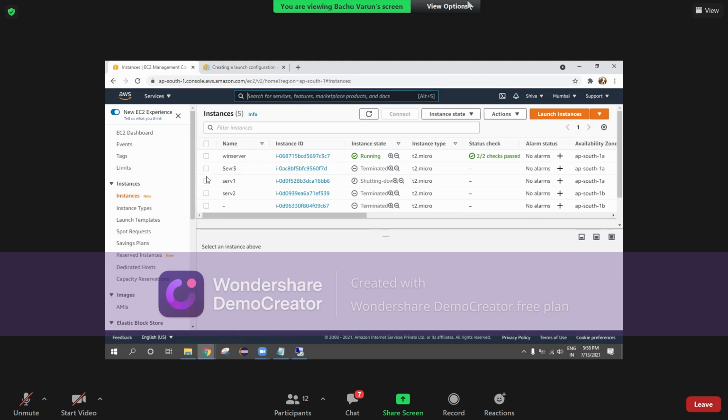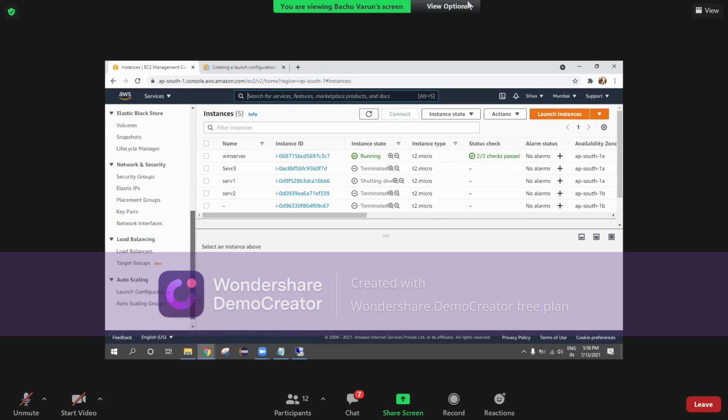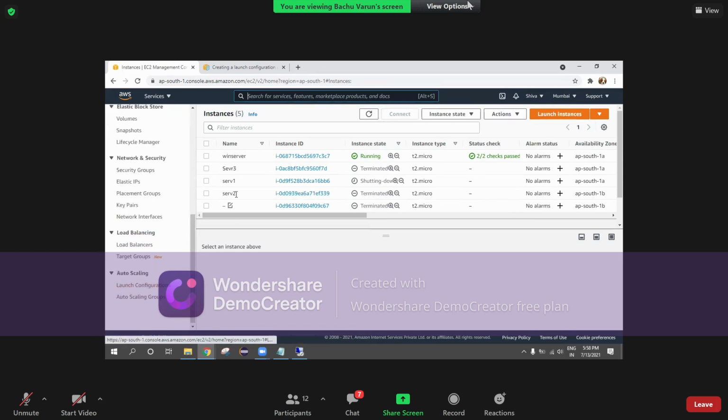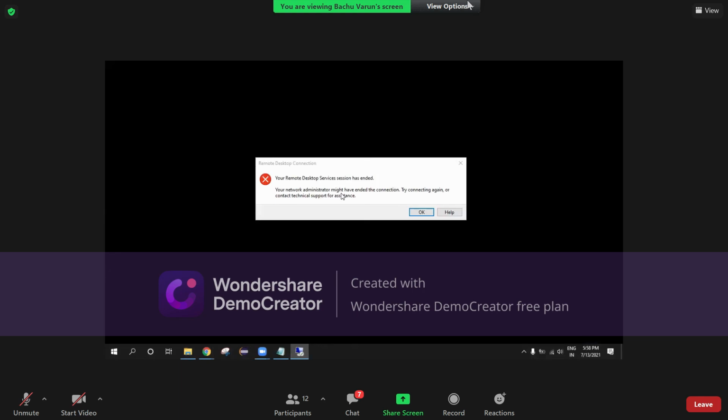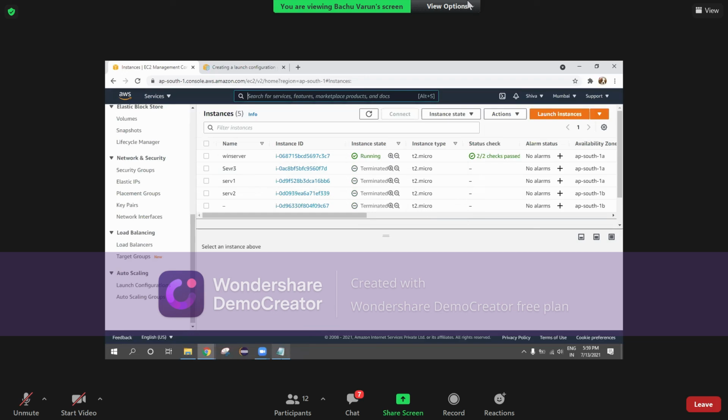When you try to delete them manually from this instances page, nothing got deleted. When you deleted it, automatically it is creating another one. But when you deleted it in the auto scaling group or launch configurations, everything is gone. Automatically all the machines are gone. Now you can see this server is by default off. There is no option to handle that server now. Okay, so in this way you can configure this auto scaling option.